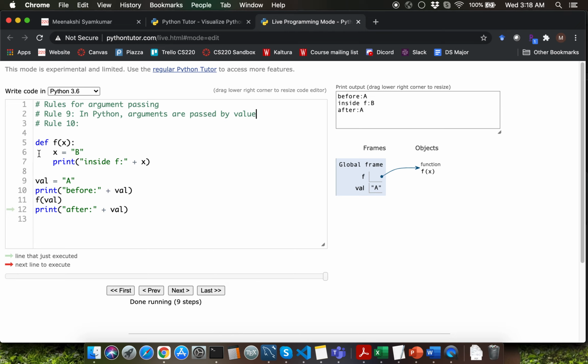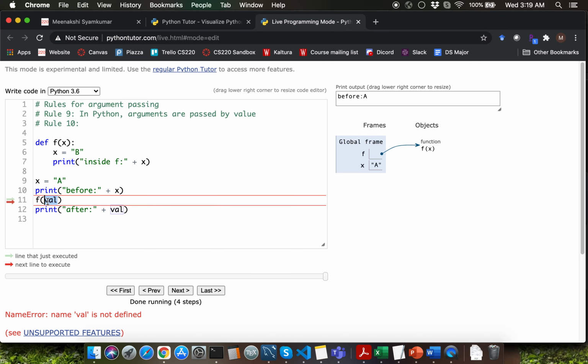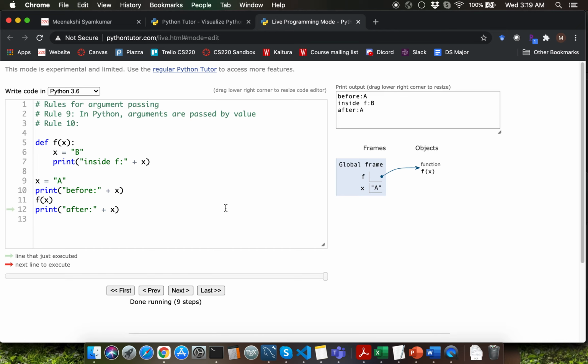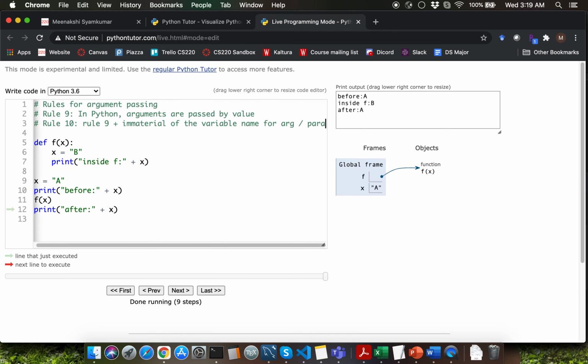Let's change this example slightly for going through rule number 10. I'm going to change the variable name for the global variable to be x instead of val. Observe that the program produces the same output as before. So rule number 10 is rule number 9 plus immaterial of the variable name for argument or parameter.